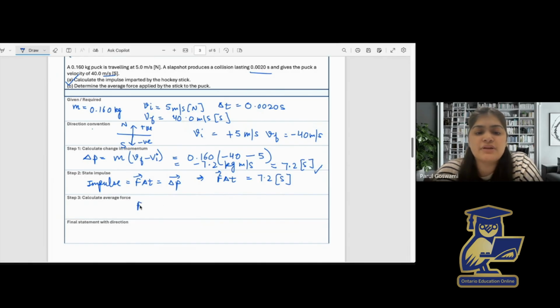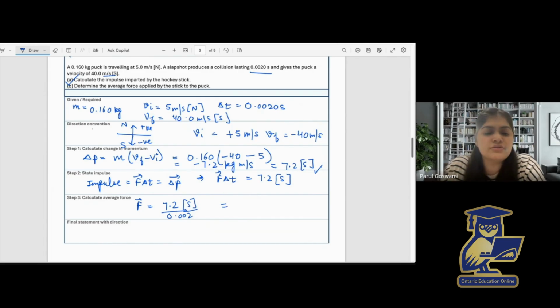So for that, I will leave the force here, and delta t will be divided on both sides. Since we are given delta t, that is 0.002 seconds, I will plug in the value and solve it. So 7.2 divided by 0.002 will give us 3600, and the direction is south. So it is 3600 newtons south.